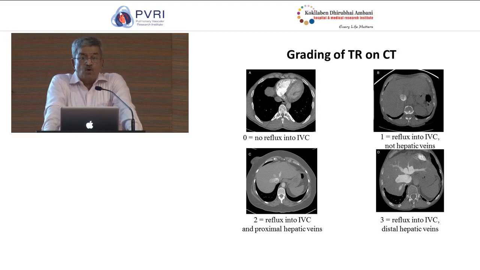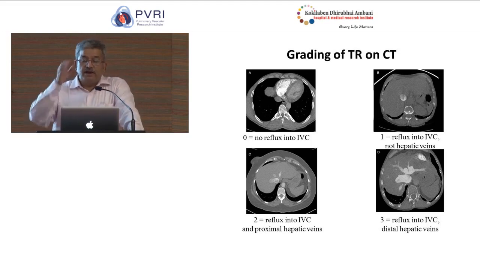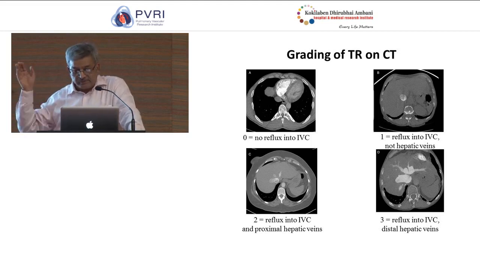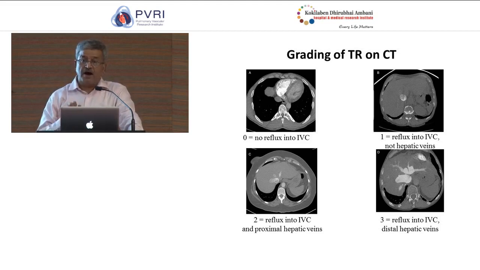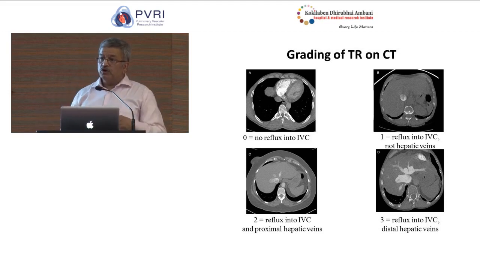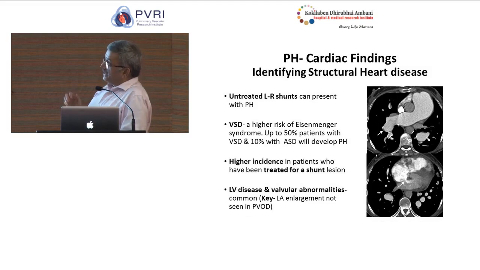There are also some crude ways of grading the presence and severity of tricuspid regurgitation on CT. As you can see here, it can be graded from grade 0 to grade 3, depending upon the opacification of the IVC as well as the hepatic veins. Also, this has been related to the cross-sectional area of the inferior vena cava as well as the shape of the inferior vena cava. Each of these can be, in a composite manner, used to grade or to assess the severity of RV dysfunction.